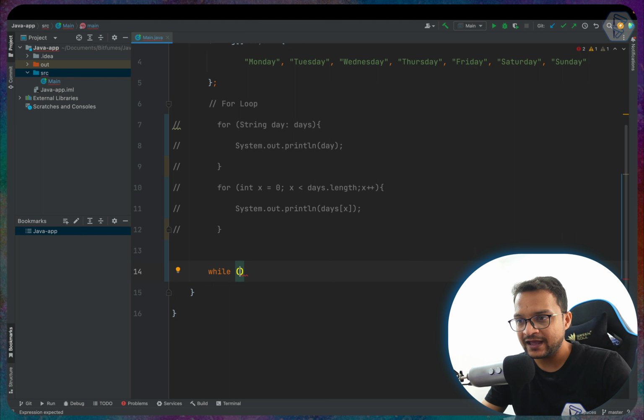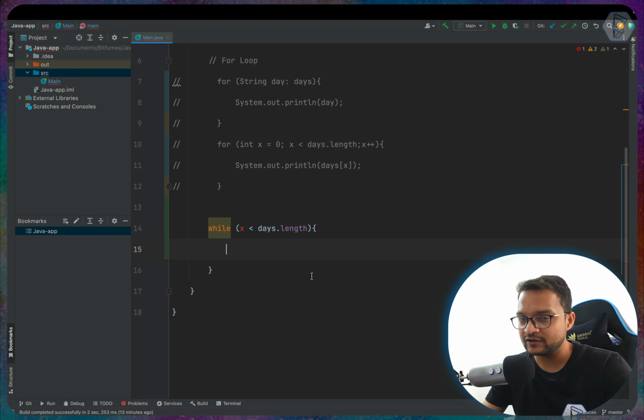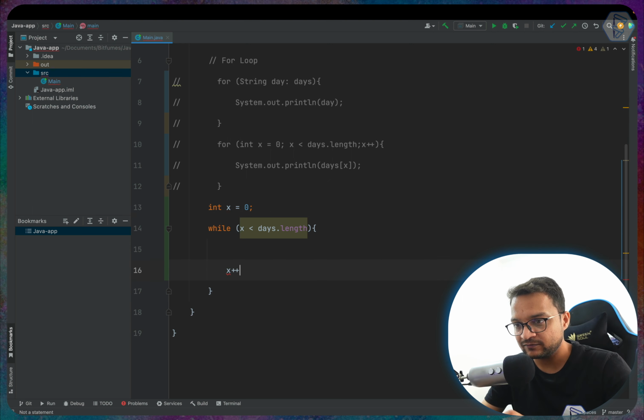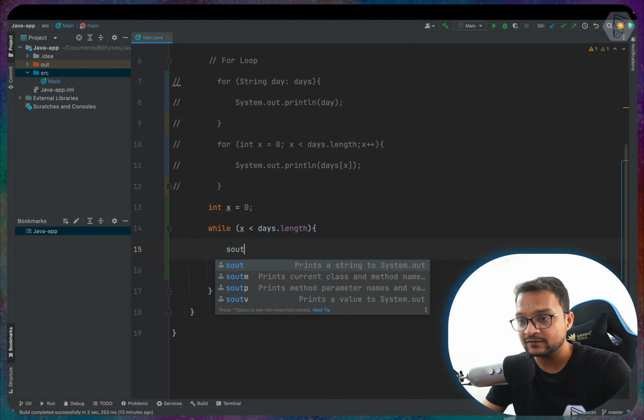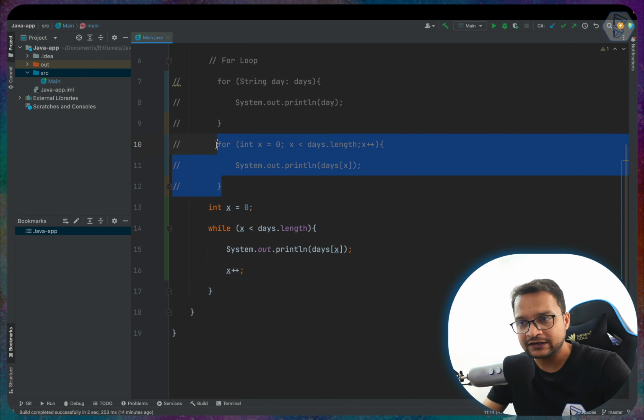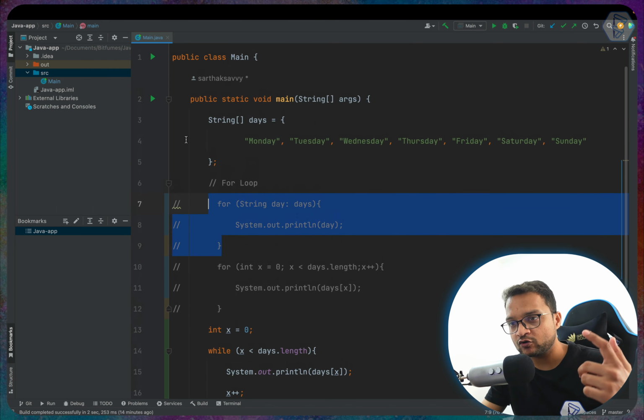So remember, we have this x less than days.length, so let's use this here, and then use curly braces, which we always do. But what is x? Where can we have the x? You need to explicitly define x equal to 0 outside of this while loop. Then how can we change it? You need to change it right here, x plus plus, like this, and then you can simply say System.out.println of days with the value of x. And this is exactly similar to whatever we have done two times with the for and the for each loop.